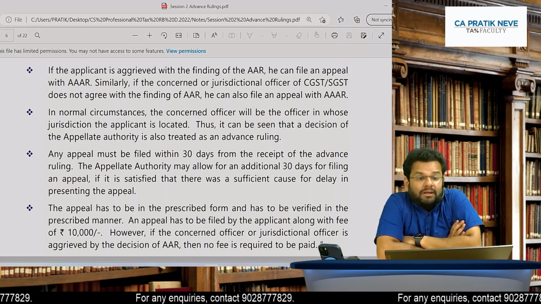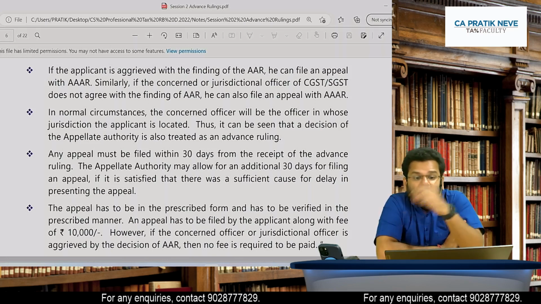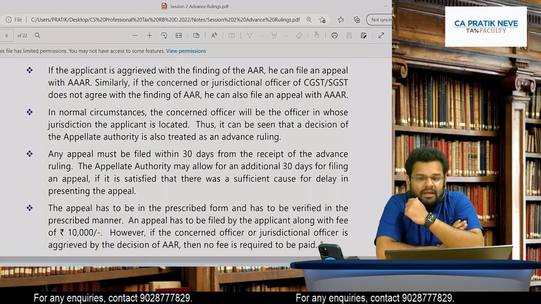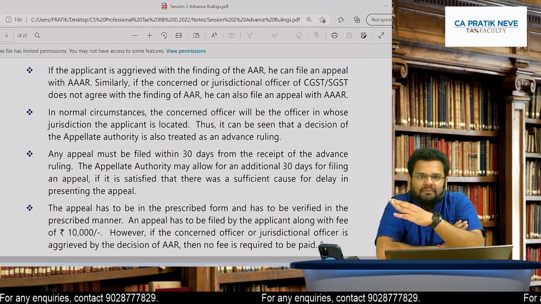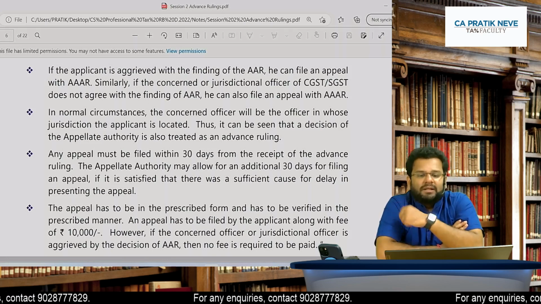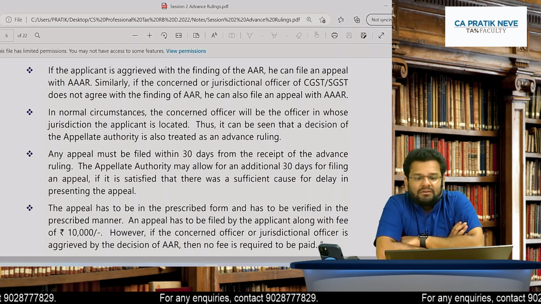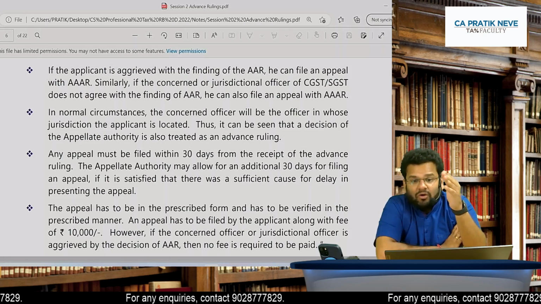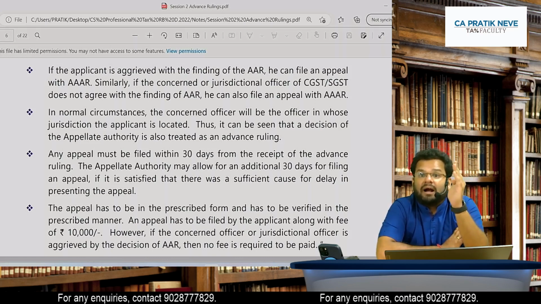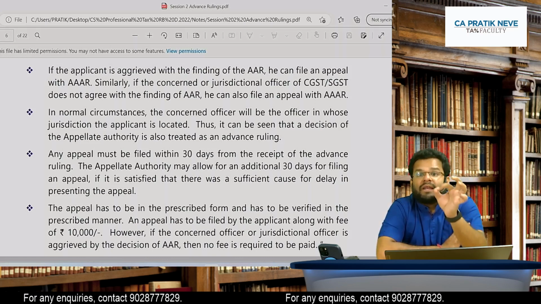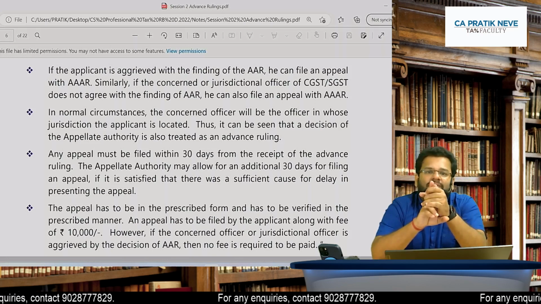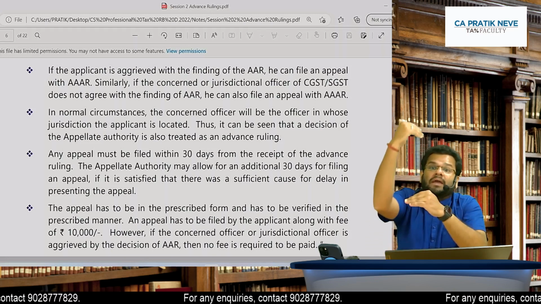So all of you keep this in mind. If the applicant is aggrieved with the finding of AAR, he can file an appeal with AAAR. Agreed? Got the point? Aggrieved means not happy. Similarly, if the concerned or jurisdictional officer of CGST SGST does not agree with the finding of AAR, he can also file an appeal with AAAR. So in two situations, the matter will go to AAAR.